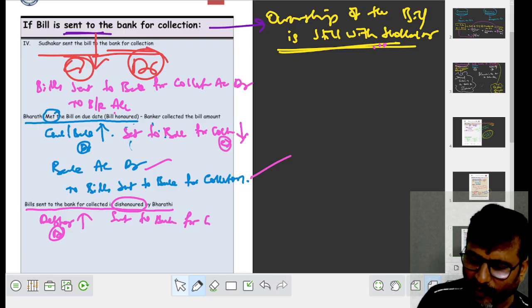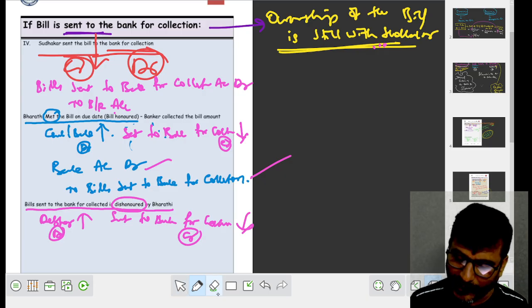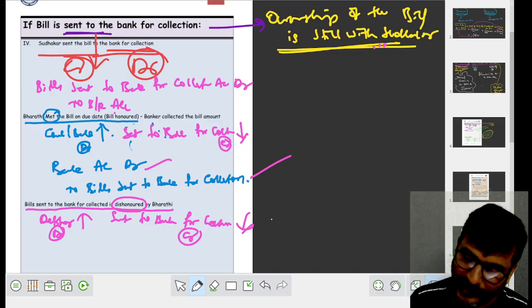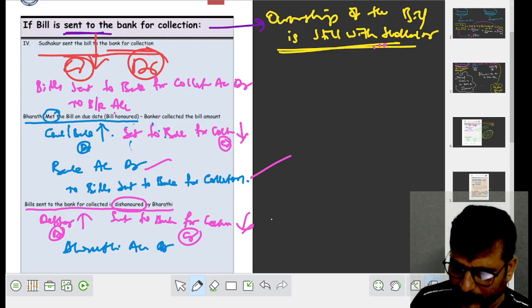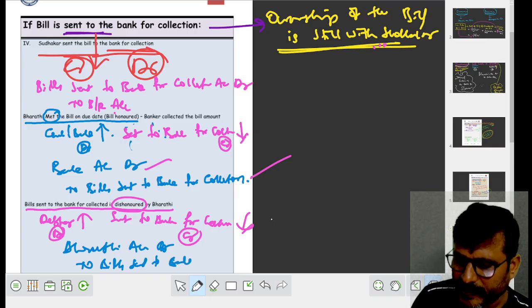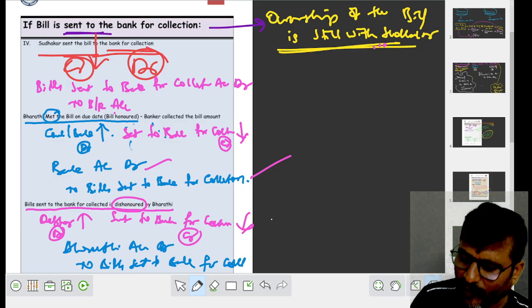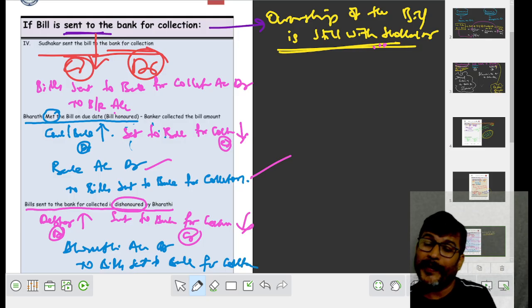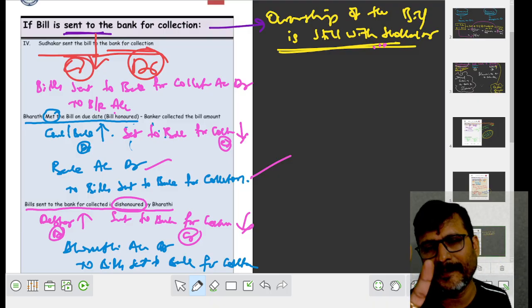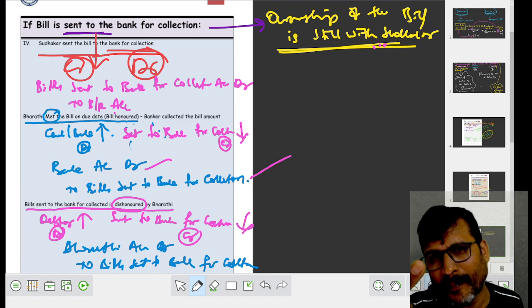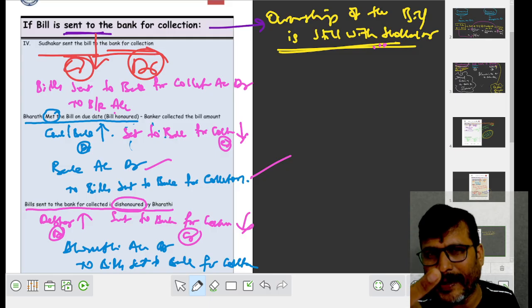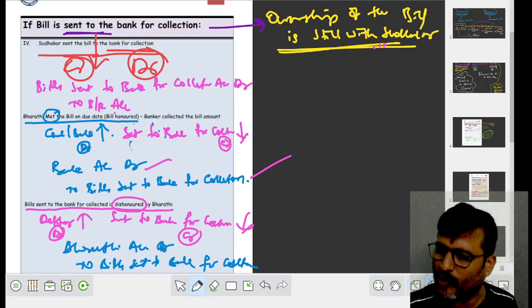Sent to bank for collection decreases, it is to be credited. Now the entry is, who is debtor? Debtor is Bharati, right? Now the entry is Bharati account debit to bills sent to bank for collection. How many cases have we completed? 4 cases. One is drawn, another is endorsed, another is discounted with the bank, and another is sent to the bank for collection. These are the 4 cases.